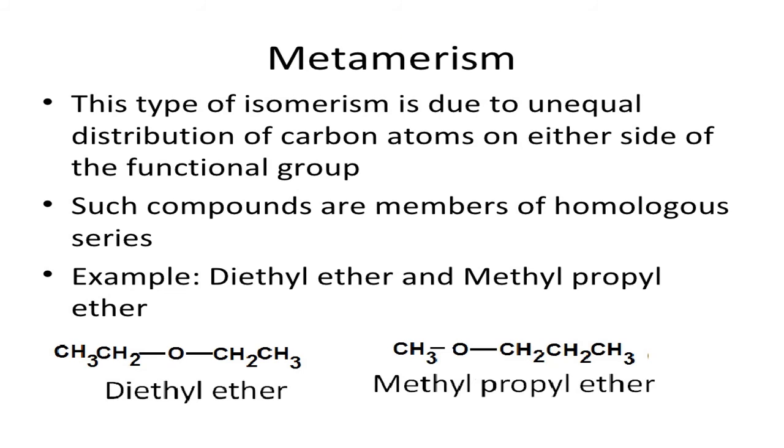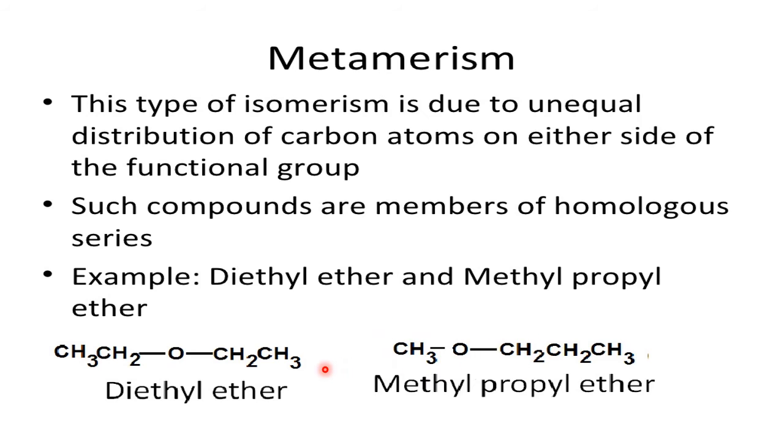Next one, metamerism. Very interesting. This type of isomerism is due to unequal distribution of carbon atoms on either side of the functional group. Such compounds are members of a homologous series. See, both of these are ethers. They are members of the ether homologous series. Ethers are the ones where they contain O, and that O is in between two alkyl groups.